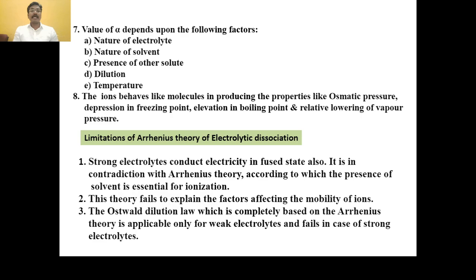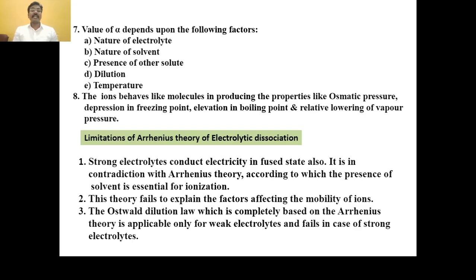Suppose sodium chloride is a strong electrolyte and we have taken 50 molecules of sodium chloride. These 50 molecules of sodium chloride get dissociated into sodium ions and chloride ions.